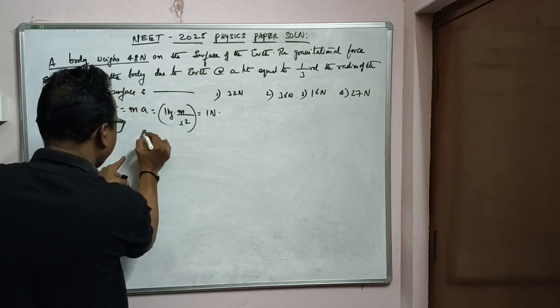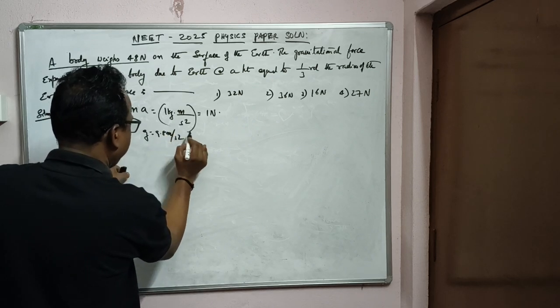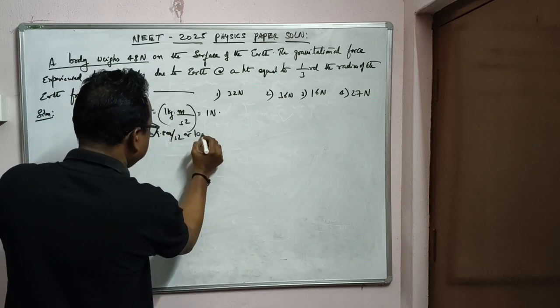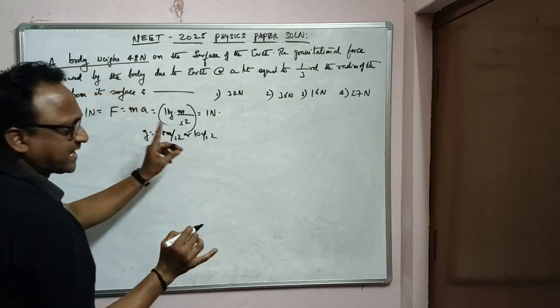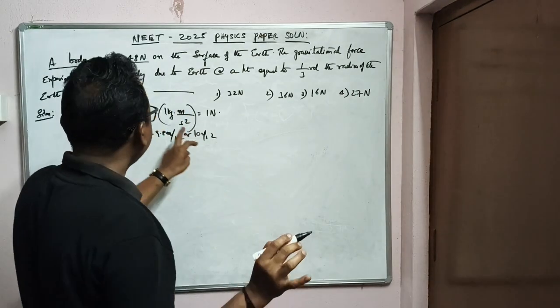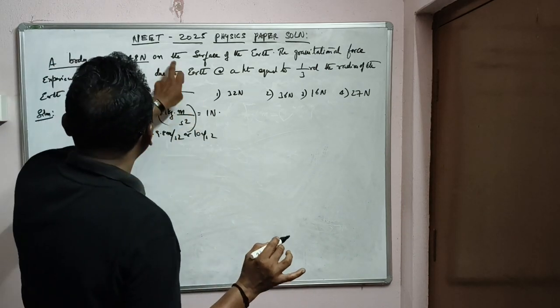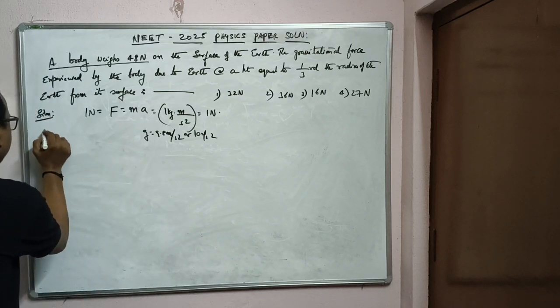That means you can take g value 9.8 meter per second square or 10 meter per second square, whatever value you take here in MKS system. So directly the weight is given.